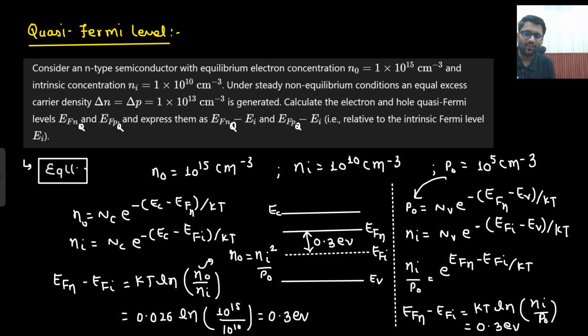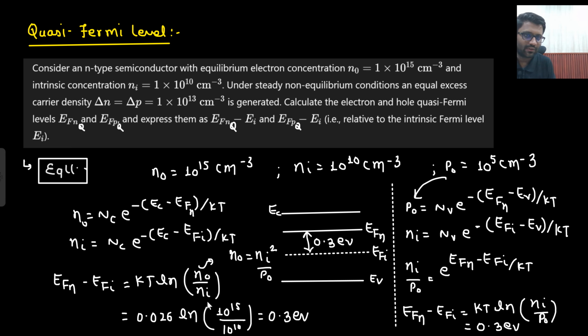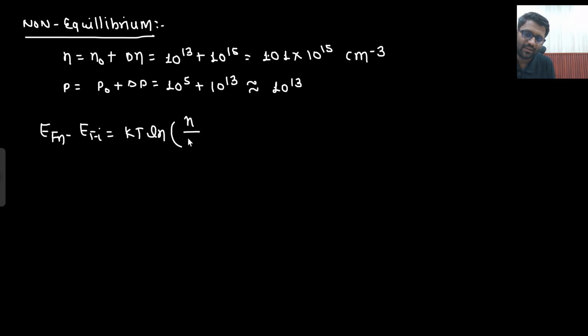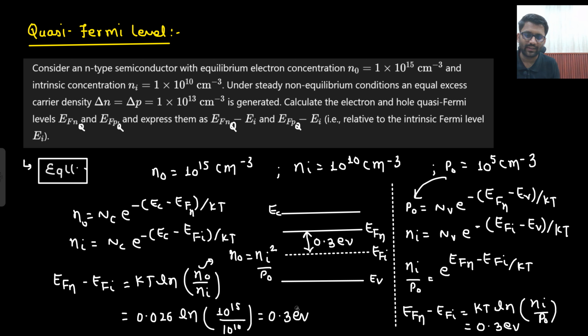Now I am not deriving the formula, I already know it. EFN minus EFI is given as kT ln of n divided by Ni, where n is the number of electrons this time. So almost the same answer you will get. The value of n is 1.01 into 10 to the power 15, divided by 10 to the power 13. Previously I was getting the answer as 0.299 electron volt.